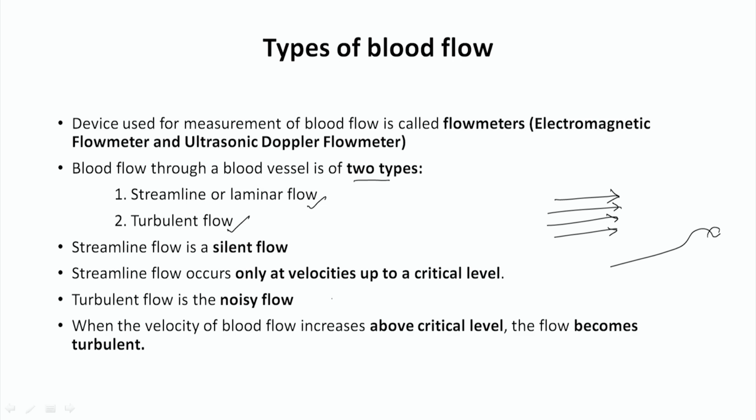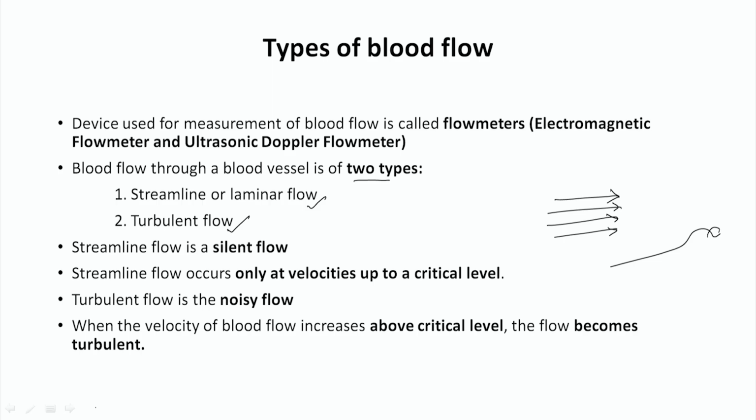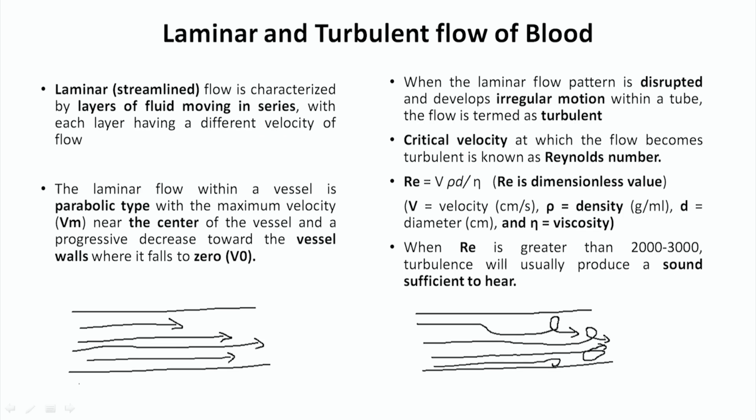It means that if blood is flowing and some kind of hindrance is there, then you may experience some kind of noise. So, streamline flow will not produce any kind of sound, it is a silent flow, whereas turbulent flow is a noisy flow. Here are some of the differences between the laminar and the turbulent flow of the blood.